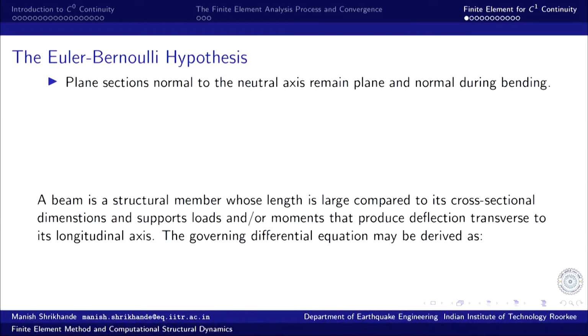So, a beam is typically a structural member whose length is large compared to its cross sectional dimensions, and it supports loads and or moments that produce deflection of the beam in the transverse direction.